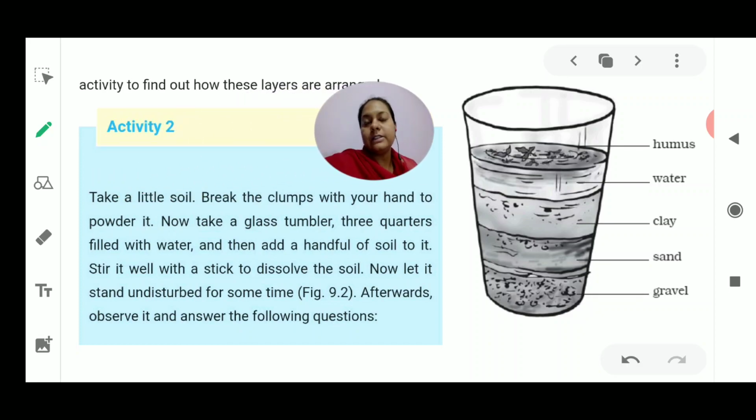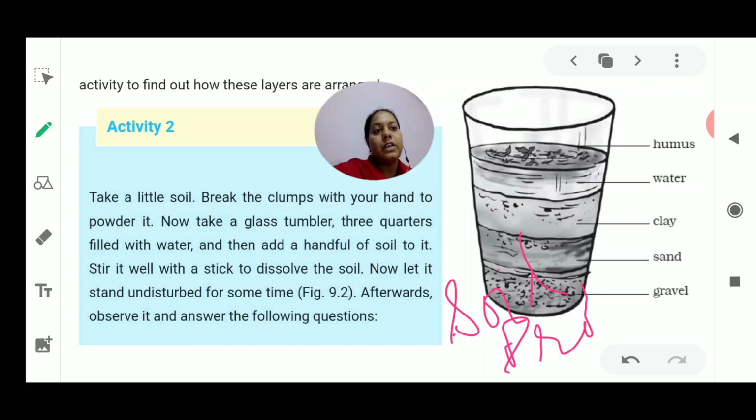Here the first activity is that you need to find out the layers of the soil, which is related to the soil profile. Now we know about the soil profile that it consists of various layers. Now what are these layers? As you remember, it consists of topsoil, subsoil, and bedrock. Now it was present naturally.